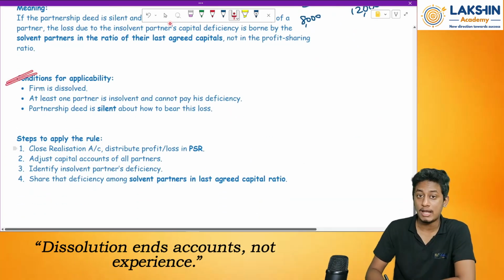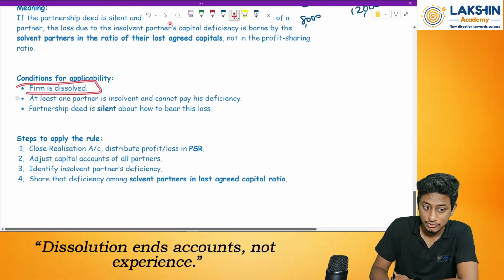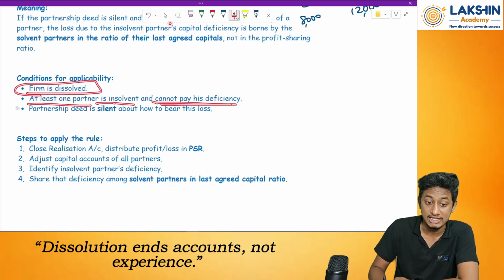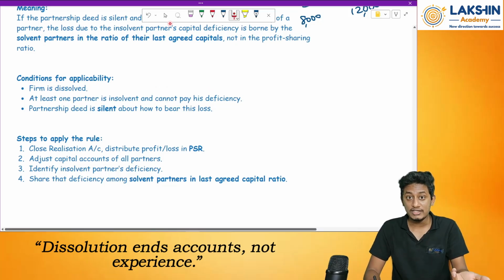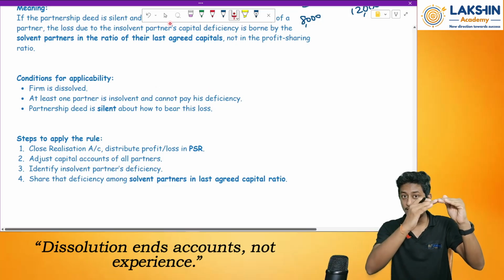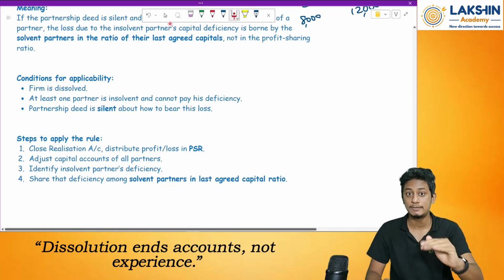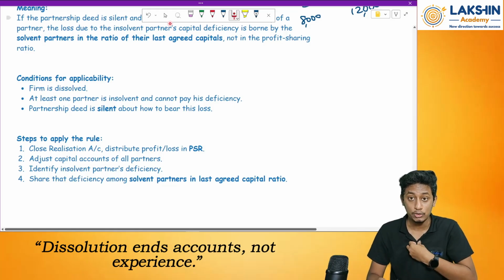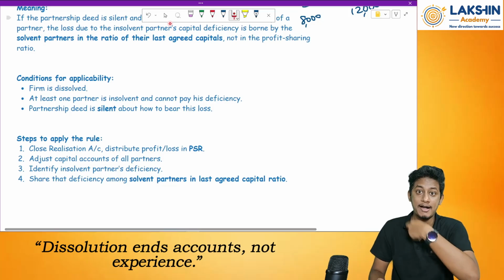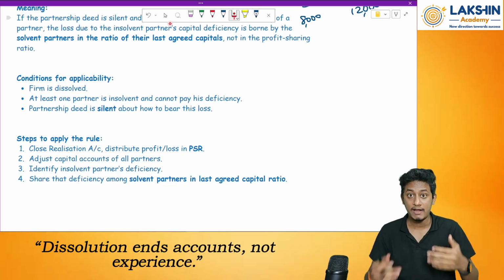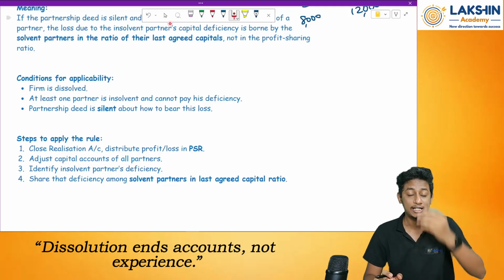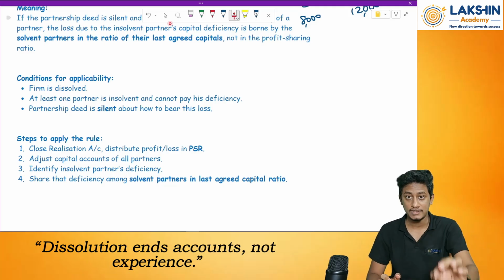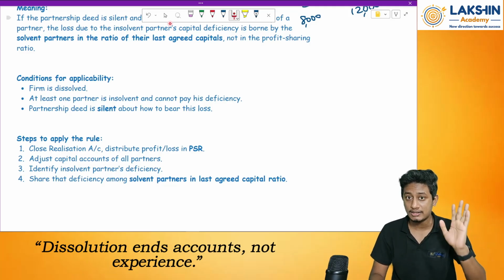Now when will this rule apply? The firm should be dissolved. At least one partner is insolvent and cannot pay his deficiency. What do I mean by deficiency? Whatever capital he has has become negative. That means he had to pay the firm, but because his capital is negative and he is insolvent, he is not able to pay anything. He does not have personal assets. Because of that, the remaining partners will bear the deficiency.